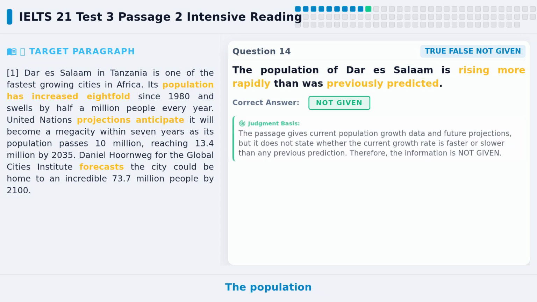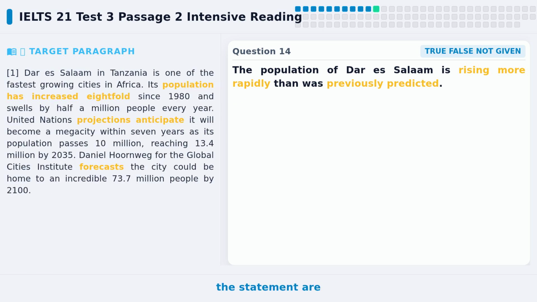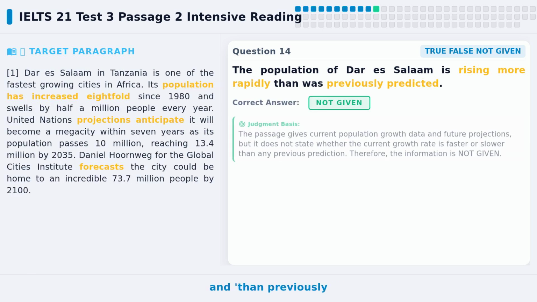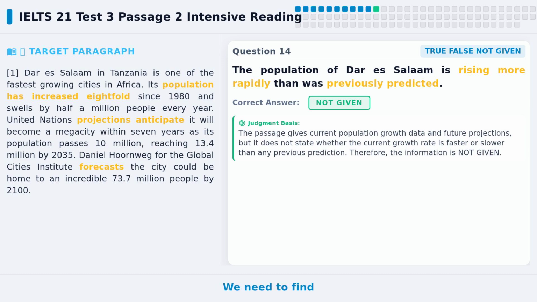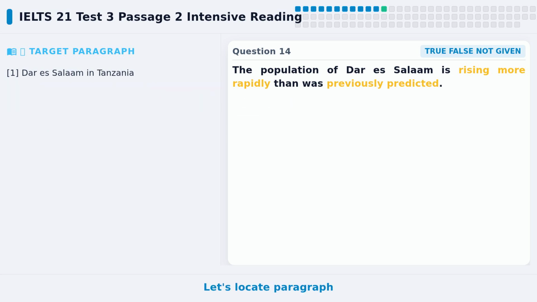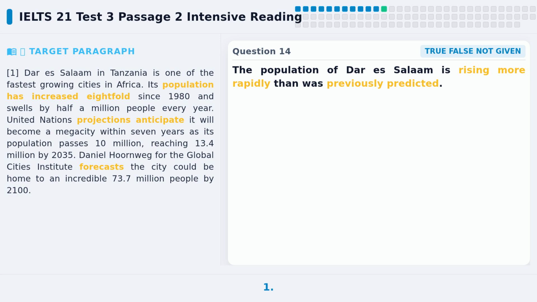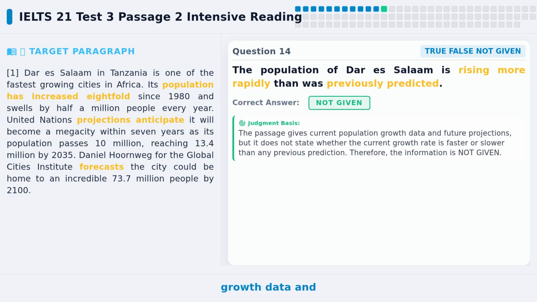The statement says, the population of Dar es Salaam is rising more rapidly than was previously predicted. Please pause the video and try to answer it yourself. The key clues in the statement are rising more rapidly and than previously predicted. We need to find if the author clearly makes this comparison in the text. Let's locate paragraph 1. It mentions population growth data and future projections, but it does not mention any previous predictions.